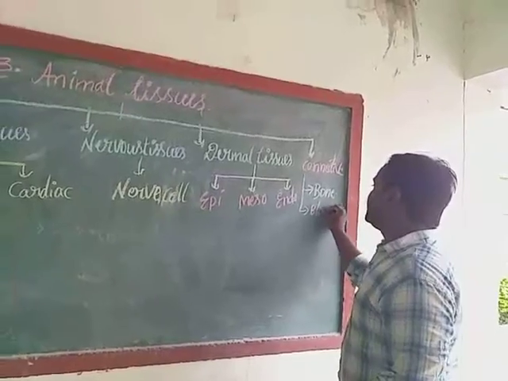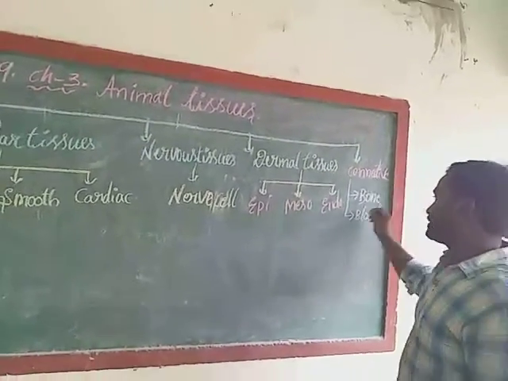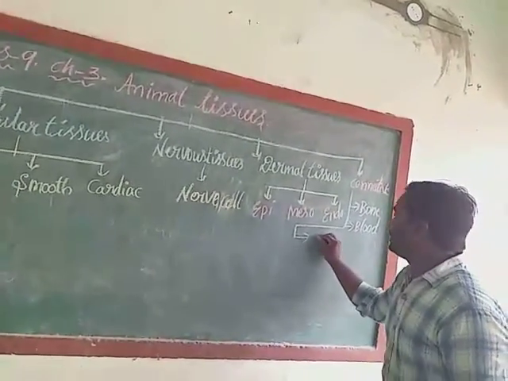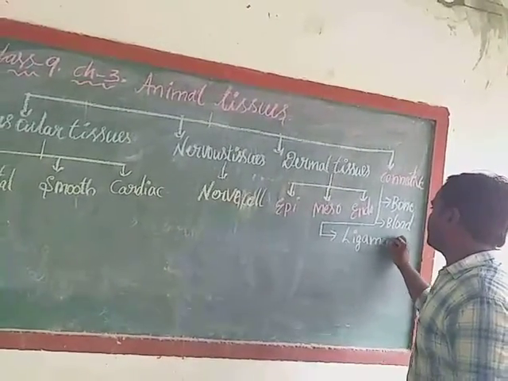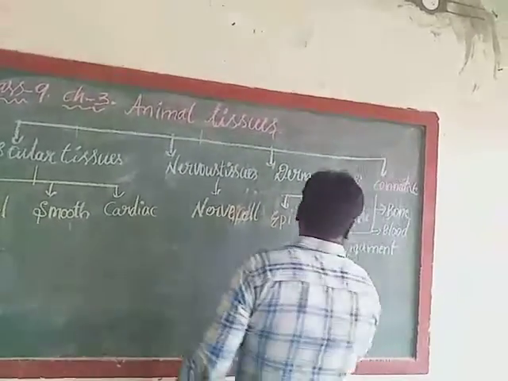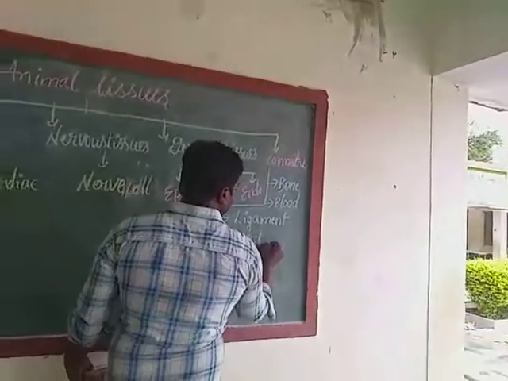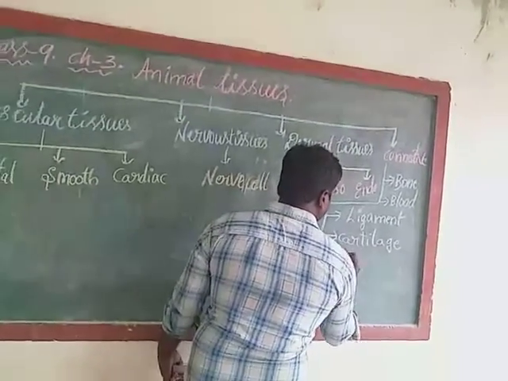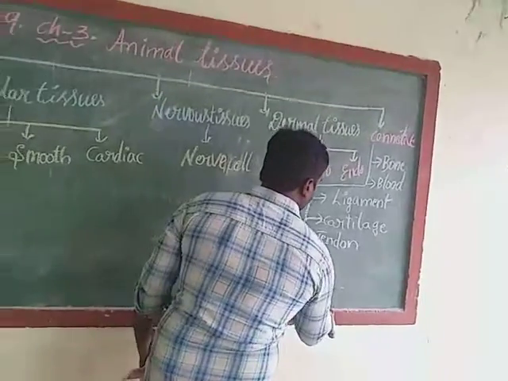Blood is a liquid-stated material which is useful to connect our body parts. Next, ligament, cartilage, tendon, areolar tissue.